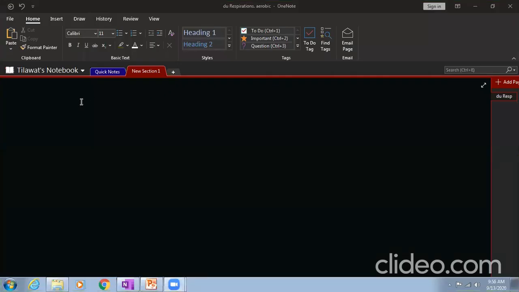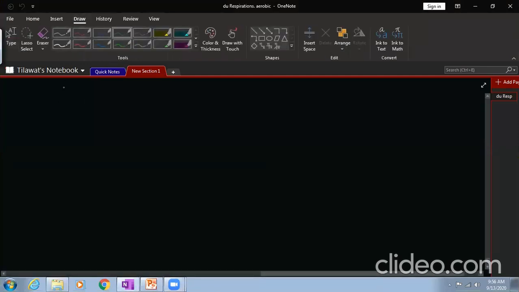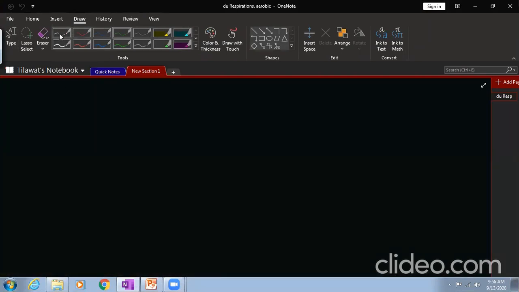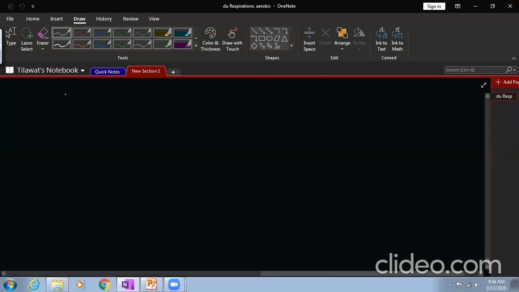Dear students, today we are going to discuss our new lesson about the gas exchange system. First, let me introduce that chapter. Up to here we discussed respiration, the process through which our cells get energy from the breakdown of glucose molecules, right? So today our new lesson is about the gas exchange system.